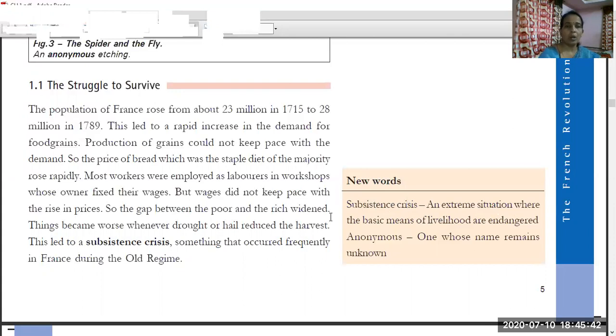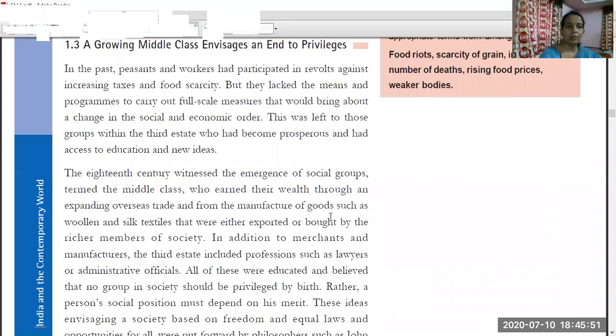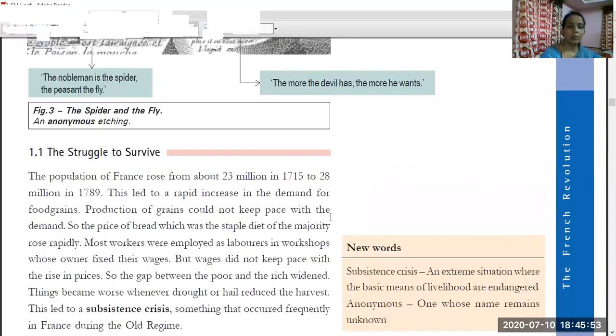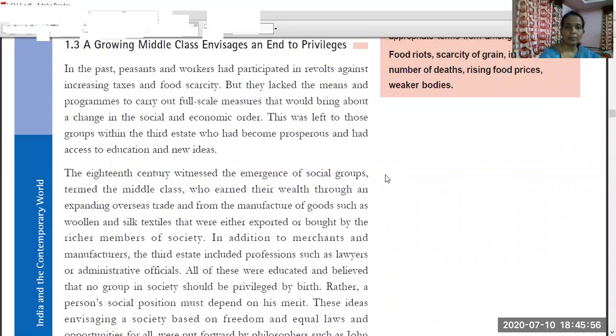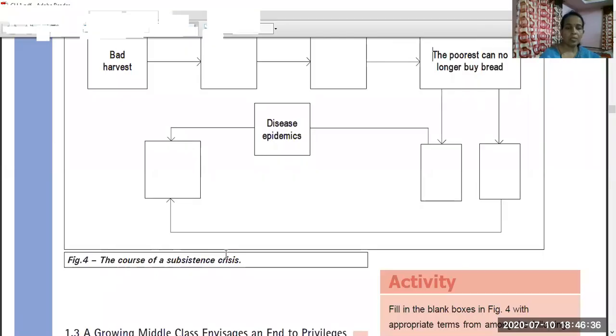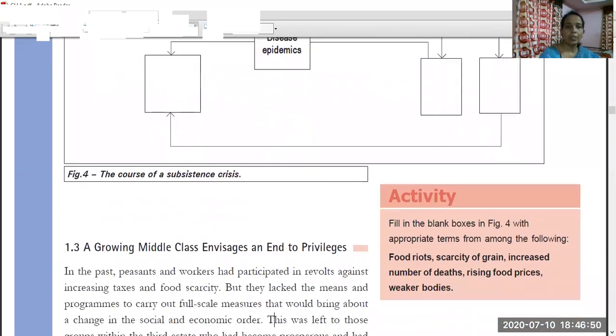This situation is called subsistence crisis, and this kind of situation was always occurring in the old regime of France. The course of the subsistence crisis, what things happened there, you have to fill in this table, and how the subsistence crisis occurred in the old regime of France, we will complete with this flow chart.